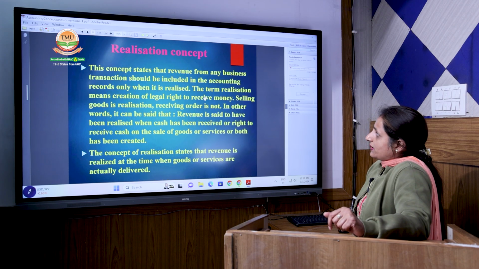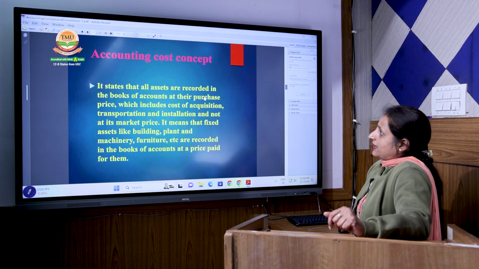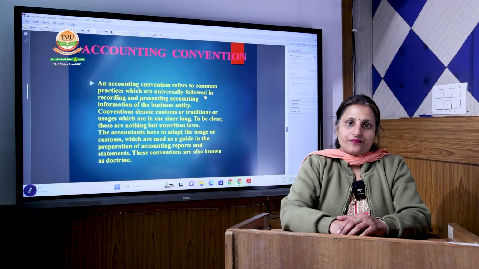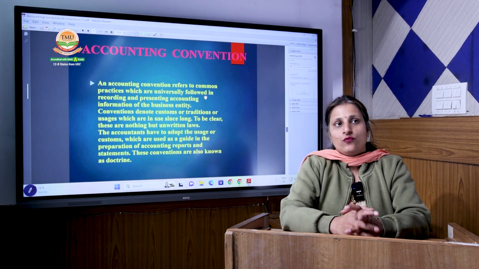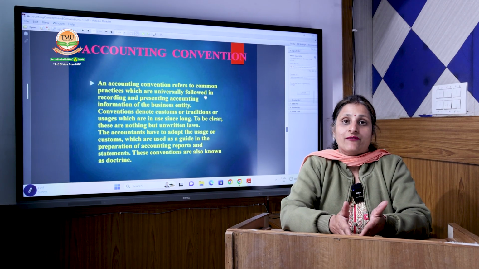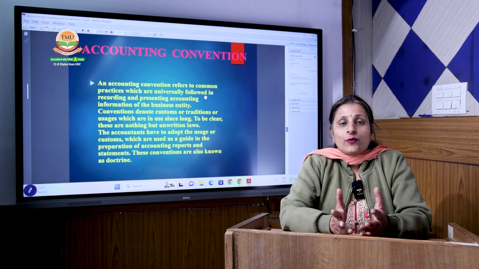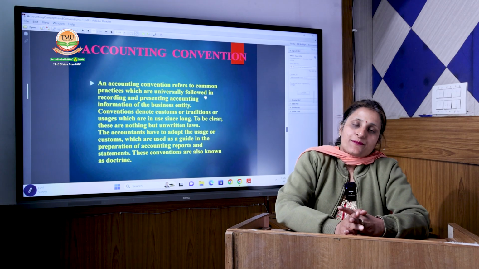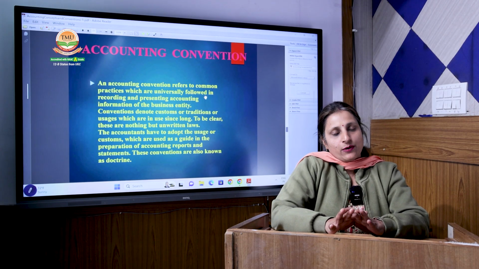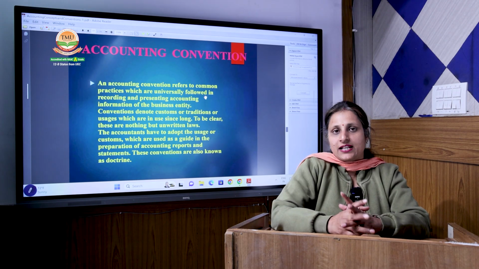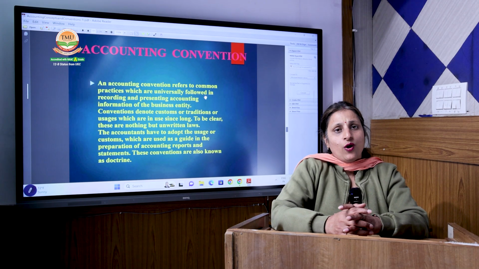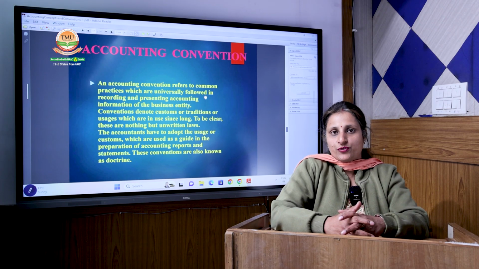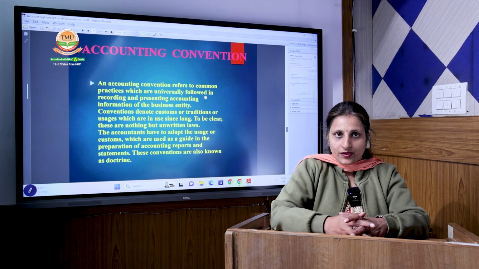So these are the various accounting concepts that we studied today. Next we talk about the conventions of accounting. Now, the question arises, what is the difference between concepts and conventions, and what new are we going to study under accounting conventions? Accounting concepts are the assumptions on which accounting is based, and they are universal and should be followed while performing the accounting, or assumed while ascertaining the profit and loss or the financial position of the company.